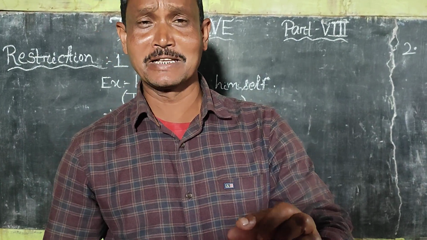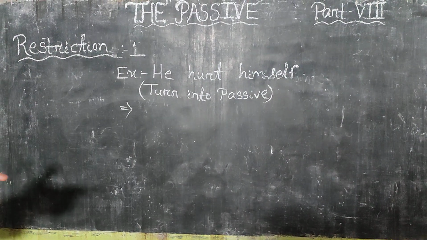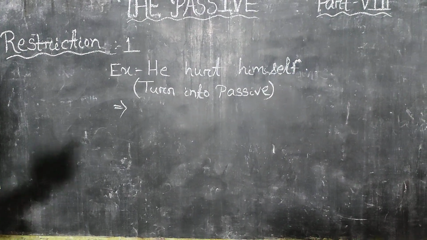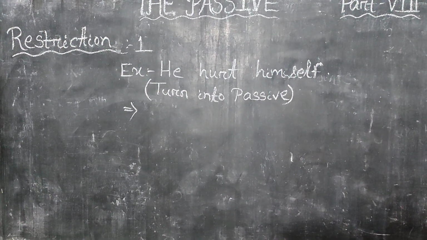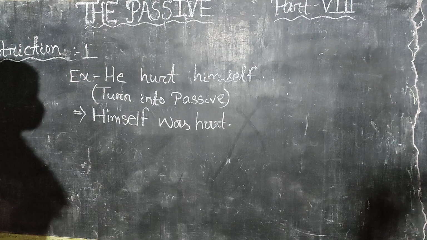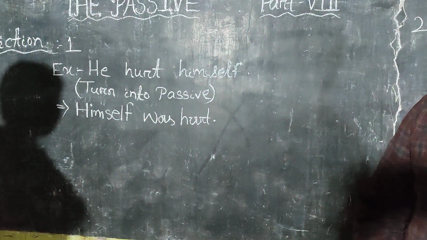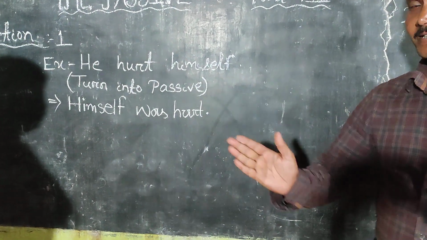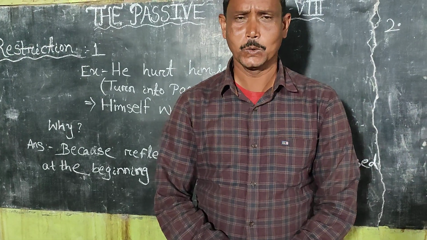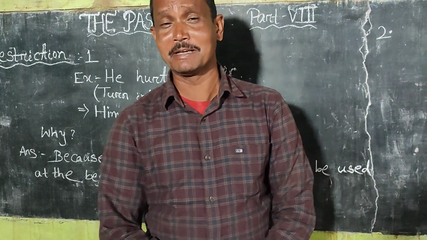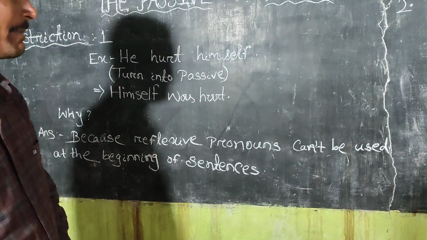This video is about the passive. The first question is, he hurt himself. The instruction is given to turn it into passive, and such types of sentences can't be passivized. What is the reason behind it? If we turn this sentence into passive, the answer will be, himself was hurt. But what is the reason that it is ungrammatical, it is unacceptable? Because reflexive pronouns can't be used at the beginning of sentences, and only for this reason such types of passive sentences are ungrammatical.